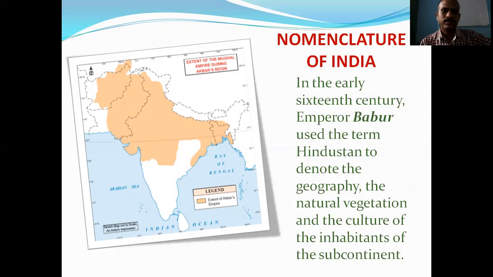Therefore, Babur termed the whole subcontinent, that is these countries: Pakistan, Bangladesh, Nepal, all this area, as Hindustan.